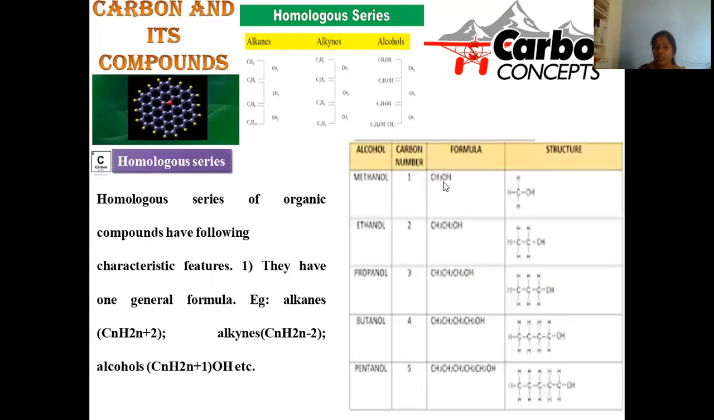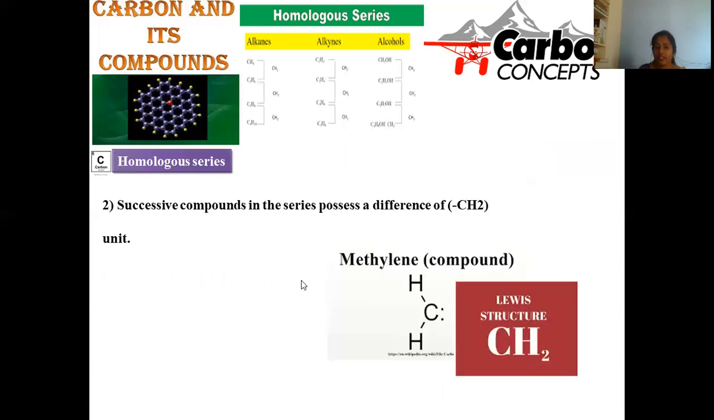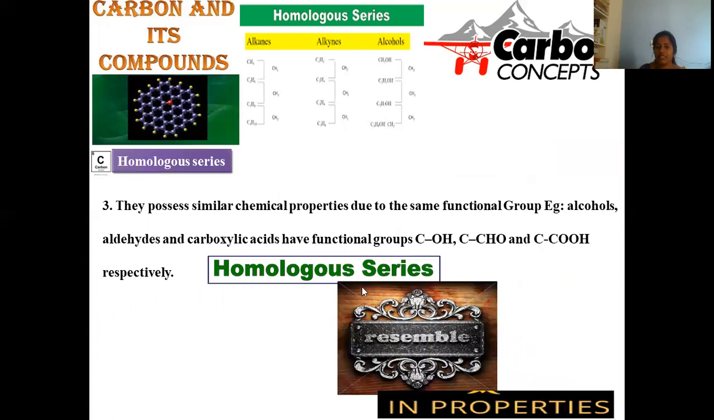What properties are given for methanol? Same properties are given for ethanol. Same properties are given for propanol. All are resembling in their chemical nature because all are accompanied by hydroxy functional group on their terminal center. That's the reason why they are having resemblance in their chemical properties.